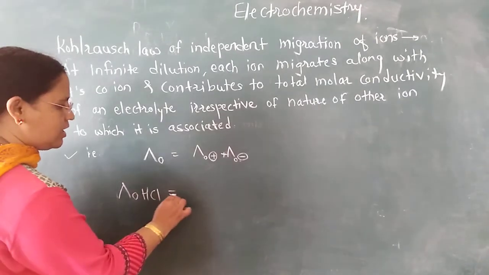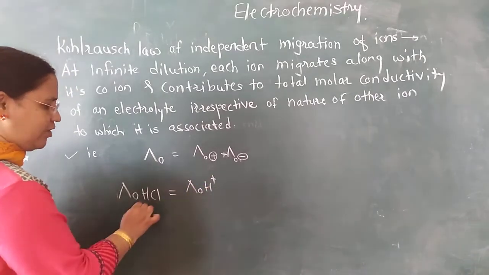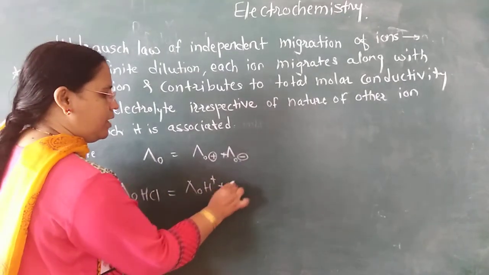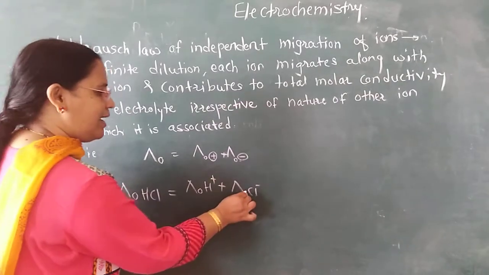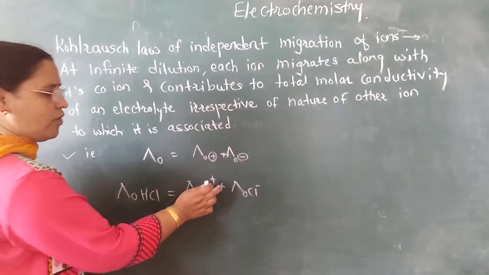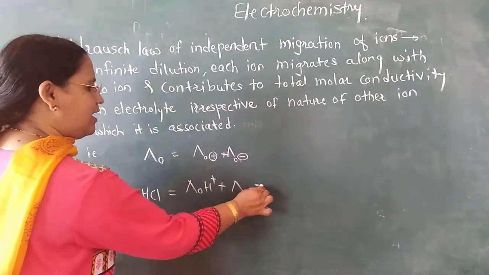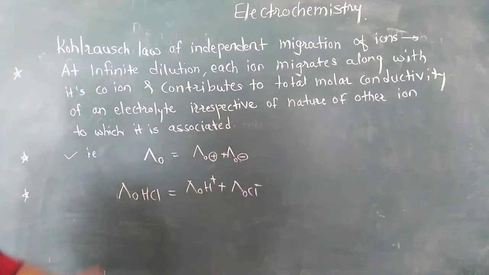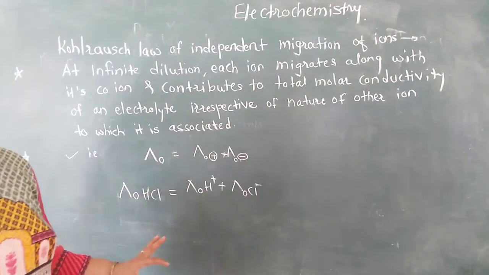What are the ions? It will be the molar conductivity of the H plus ion, the positive ion, at infinite dilution, plus the molar conductivity of the anion, the negative ion Cl minus, at infinite dilution. So by using this, we are able to find the molar conductivity of an electrolyte.